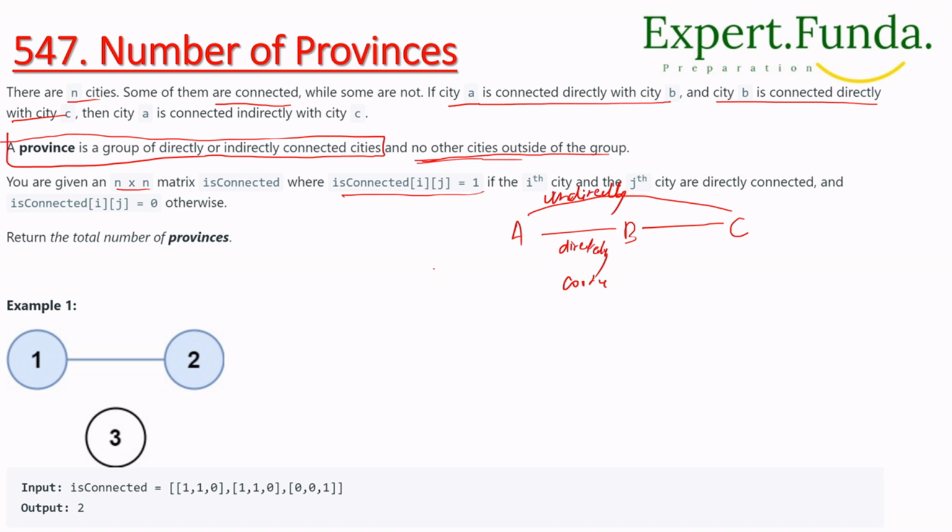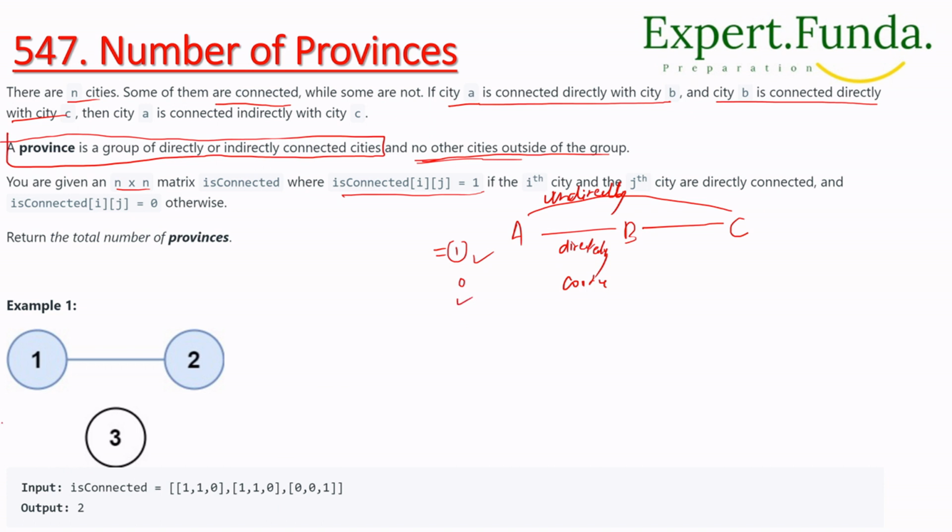So whenever we see 1 in the matrix, it means they are connected, and if it is 0, it is not connected.